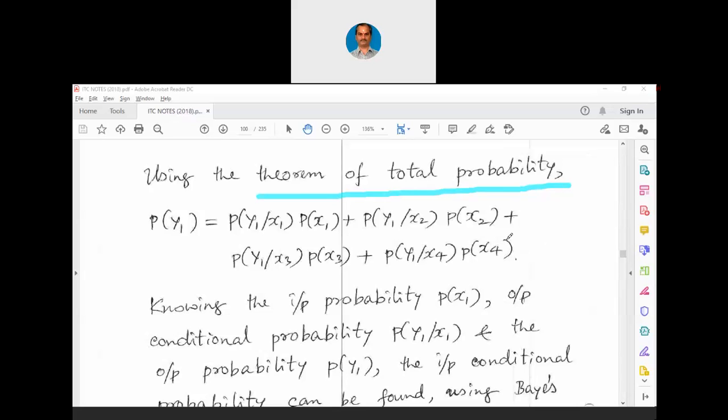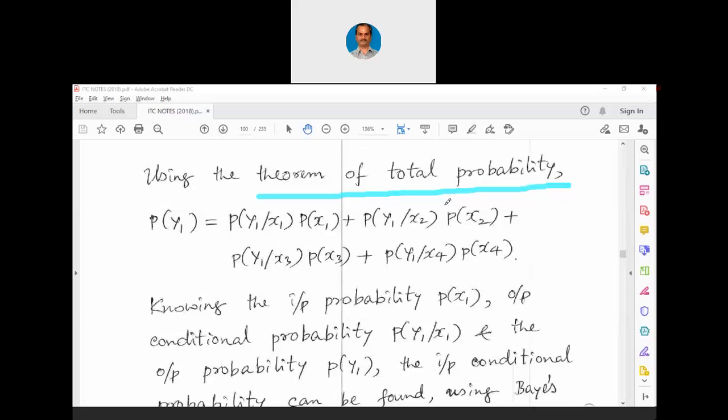Especially with electronics and communications, without the mathematical content we cannot understand the courses at all. For electronics and communication engineers, the knowledge of basic engineering mathematics is very much essential. So please revise the theorem of total probability if you have forgotten it.